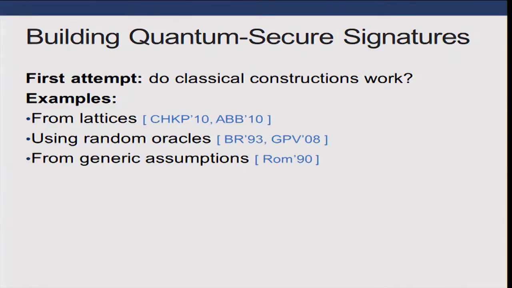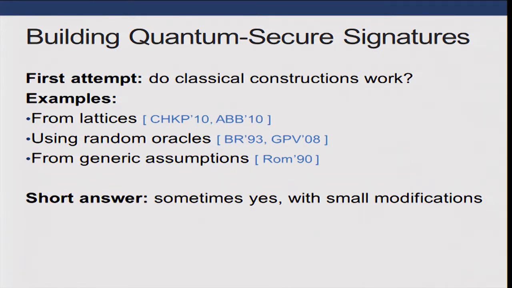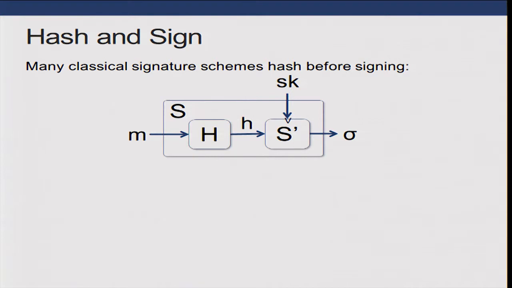Okay, but we really want to build signatures that are secure against quantum attacks, so what do we do? Well, the obvious place to start looking is at the classical constructions. For example, constructions from lattices or in the random oracle model, or even from generic assumptions. In our work, we show that in many cases, we can actually take classical schemes, tweak them slightly, and get schemes that are secure against quantum attacks.